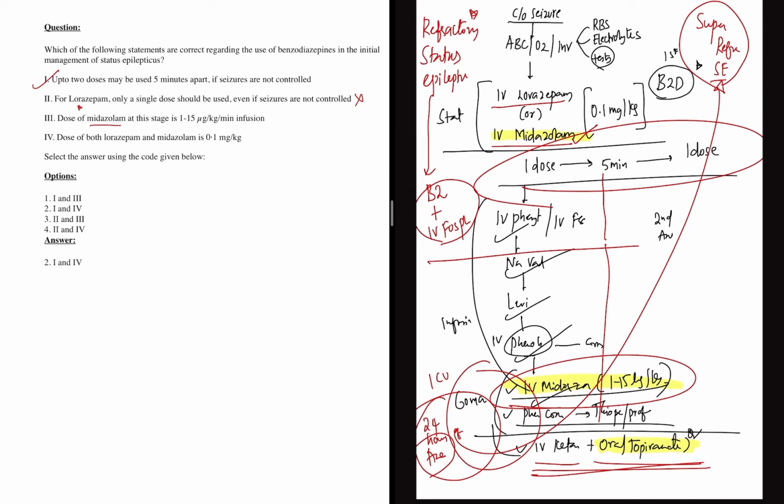The dose of midazolam at this stage is 1 to 15 microgram per kg? No. This 1 to 15 microgram per kg infusion is given when everything doesn't work, in an ICU setting. So this is wrong. The dose of midazolam is 0.1 mg per kg stat. So the same dose applies for both lorazepam and midazolam, this is true. So the correct answer for this question is 1 and 4, option 2.